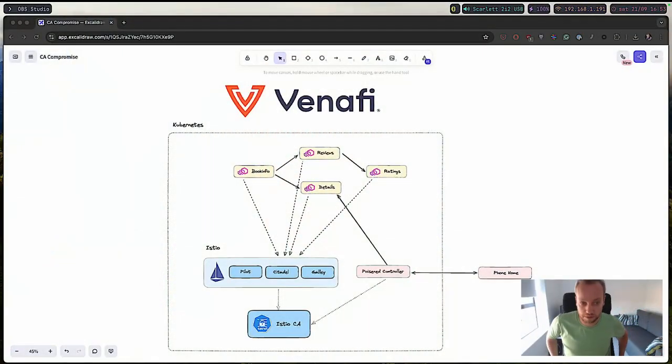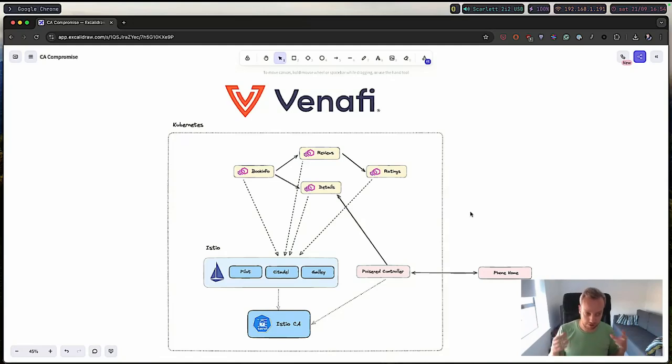So I wanted to talk a bit about the architecture that we're going to use. We're going to deploy a vanilla Istio inside our cluster that will have a Kubernetes secret with our CA deployed into it. And we have Bookinfo deployed with authorization policies applied and peer authentication set to strict. Then we are going to deploy a rogue open source component that has phone home functionality, which we call, in this case, our poisoned controller. And that poisoned controller, like normal open source components, needs access to all the Kubernetes secrets. This means it also has access to the Istio CA.